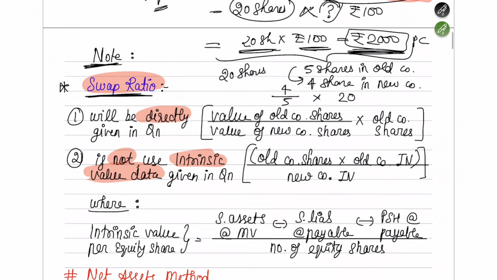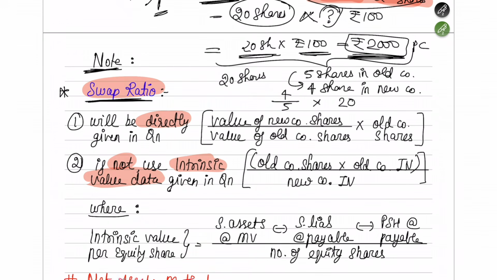Then what will be the formula here? The formula here I've written a little bit wrongly. So it's value of new shares and... So here what you are going to do is take the old company shares. The old company shares are 20 shares. How much are you going to get in exchange? You're going to get 4 shares for exchange of 5 shares. So new company shares divided by old company shares, into old company shares. If you do the ratio into old company shares, you will be able to find how much you're going to get in the new company. So you're going to get totally 16 shares in the new company. I hope you understood this.